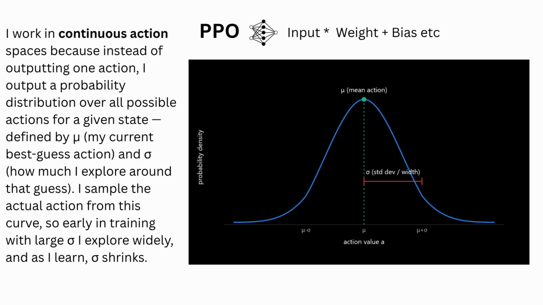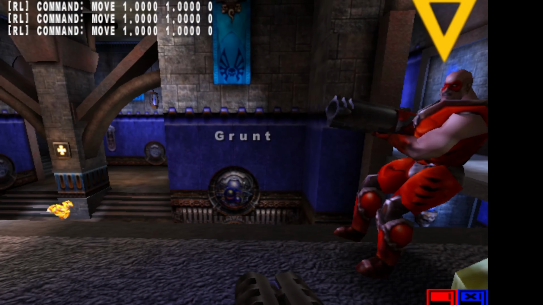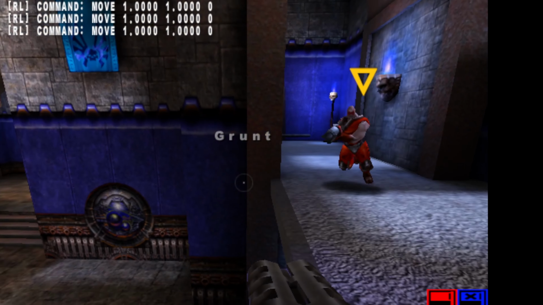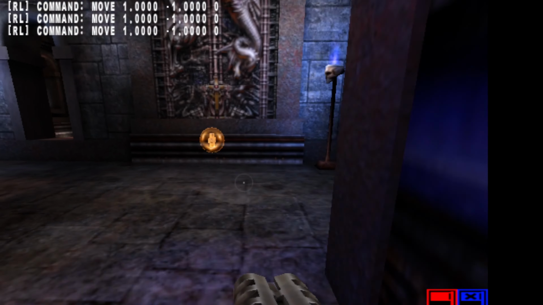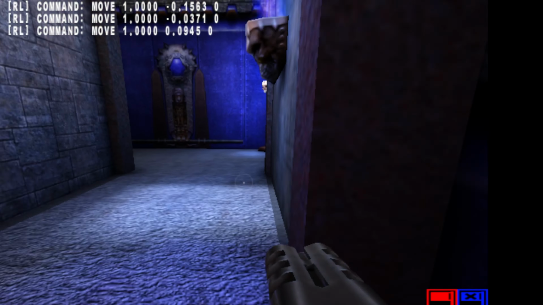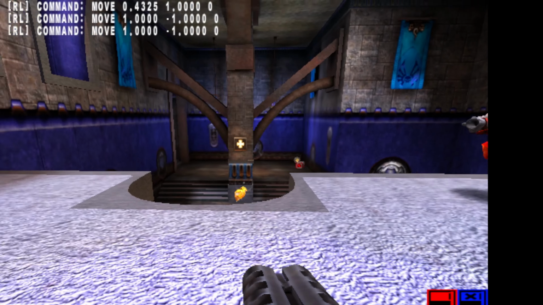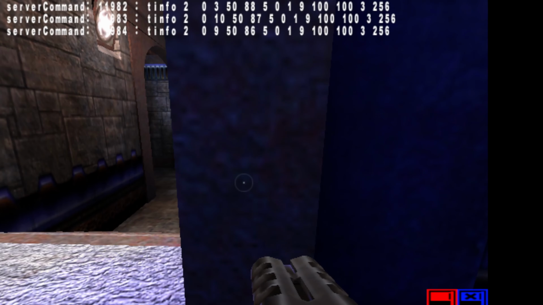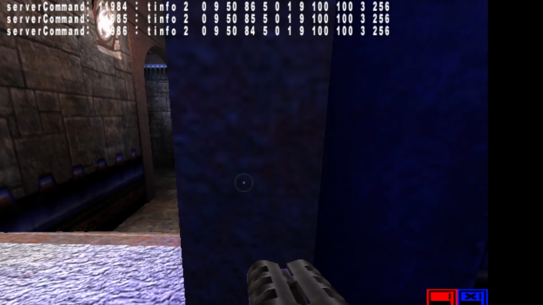The answer is Quake is continuous. First thing you might notice is that it is 3D, but that doesn't really make a difference. There can be top-down games that have a continuous space and 3D games that have a discrete space. What actually forces the continuous action space is that movement is driven by real-valued forces and velocities, and the fact that you can say move 0.9 in x instead of just move is the real cause. Because of that, the PPO has to choose from a continuous range of actions per state and not a small fixed menu.